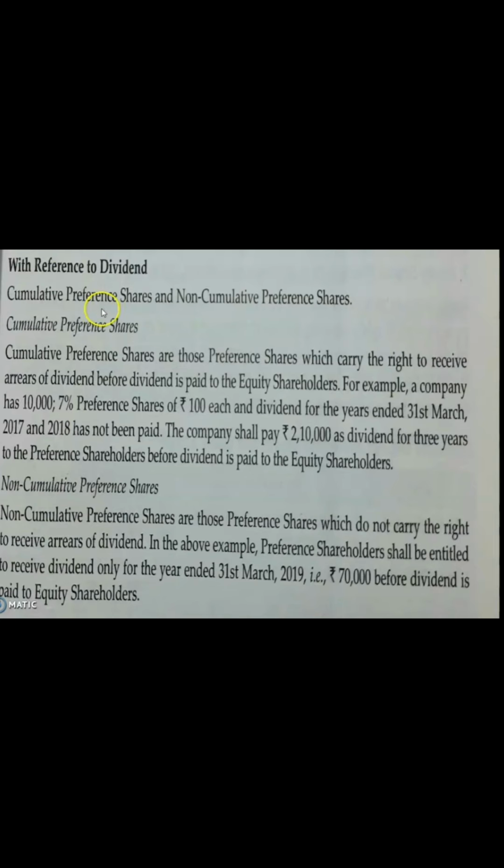With reference to dividend, there are two types of preference shares, that is cumulative preference shares and non-cumulative preference shares. Cumulative preference shares means those shares which carry the right to receive the arrears of dividend before dividend is paid to the equity shareholders. Here arrear means in any year, if the company is unable to pay the dividend to the shareholders, that is known as arrears. So the preference shareholders will get the accumulated arrears before it is paid to equity shareholders. So that is the first advantage.